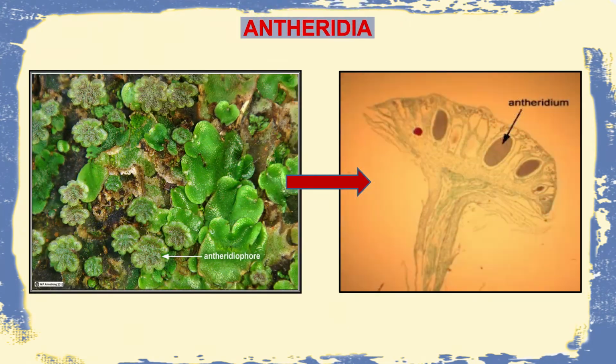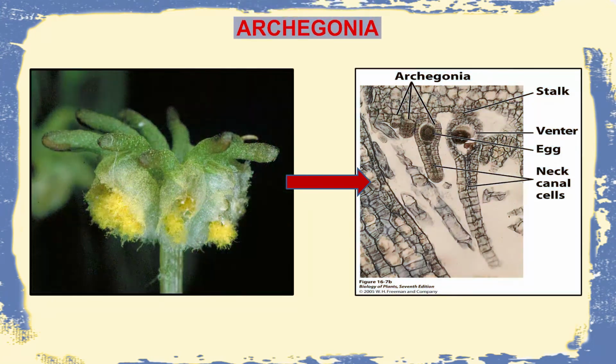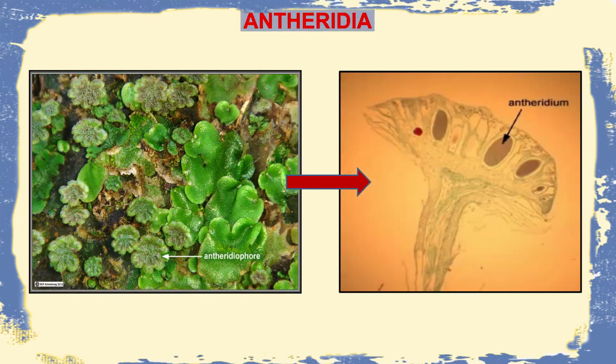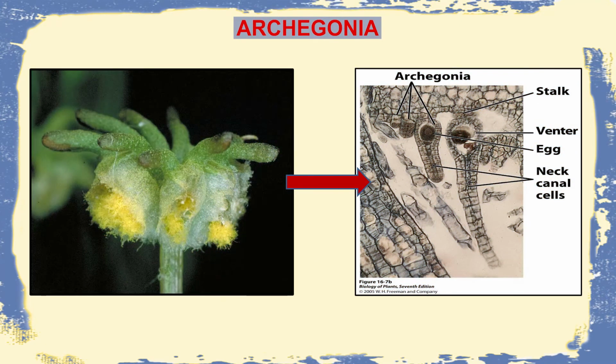Now, the stalk on which the antheridia are present is known as the antheridiophore, and the stalk on which the archegonia are present is known as the archegoniophore. Within the antheridia, there are male reproductive structures like the antherozoids, and the archegonia comprise inverted flask-shaped structures.